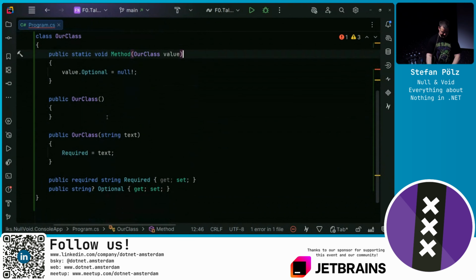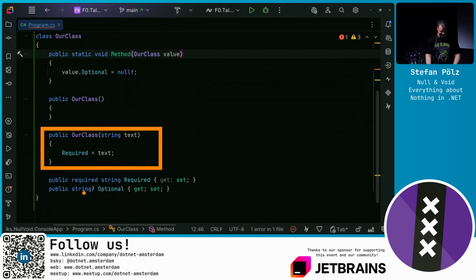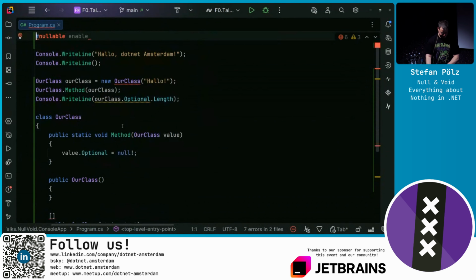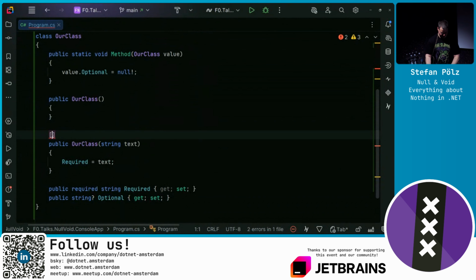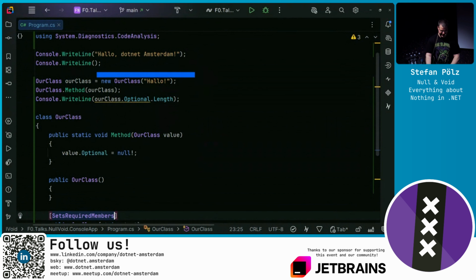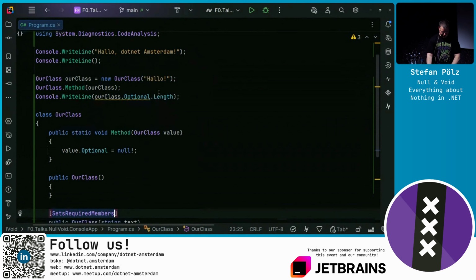And for that, as a developer, we assign all of the required properties in this constructor, so we can help the compiler out by using the SetsRequiredMembers attribute. And now the compiler sees, okay, this constructor is attributed with sets all required properties, so I don't check for these anymore. And again, we are good to go.